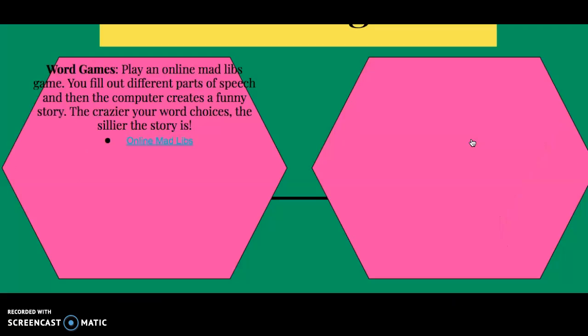The last page on here is something called Challenge. I'm working on it still. It'll probably be a couple days before it's all completely said and done. But what I want to do is I want to have things on here for those of you that get finished with everything early. If you want something else academic to do, this is where it's going to be. This is not graded.